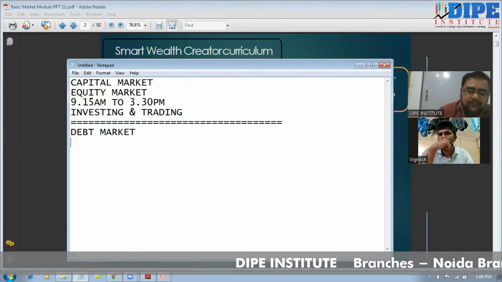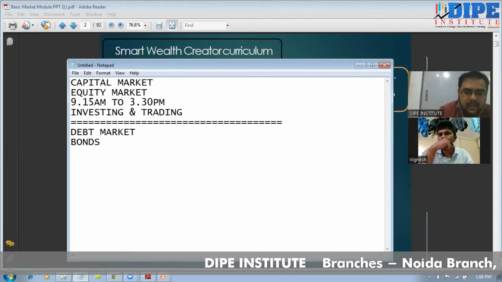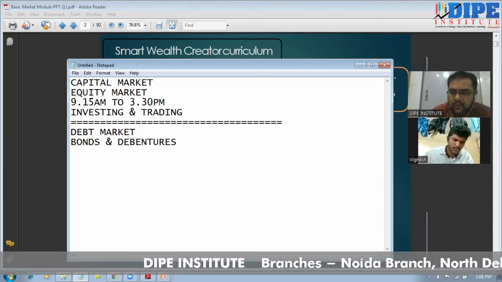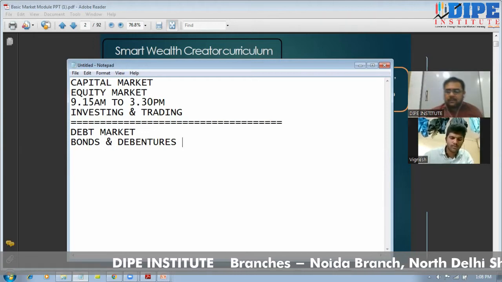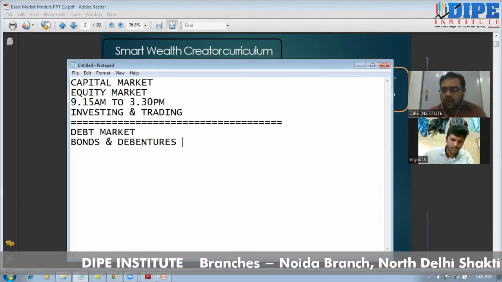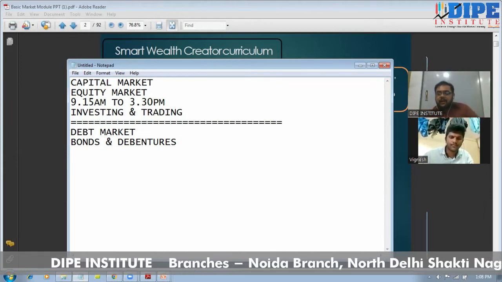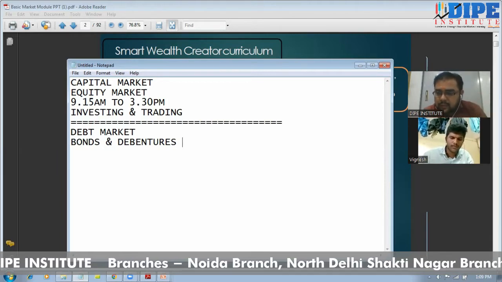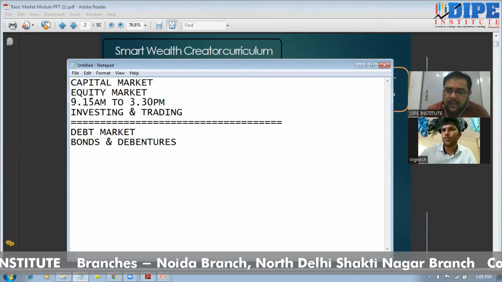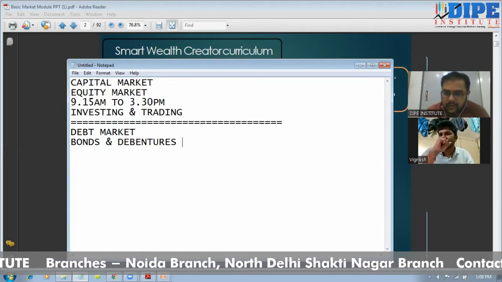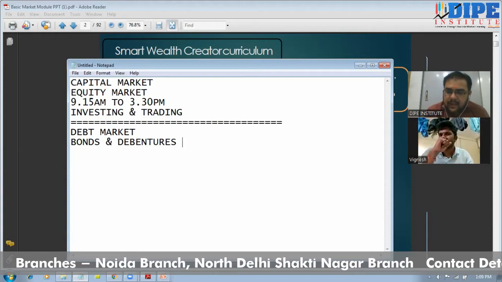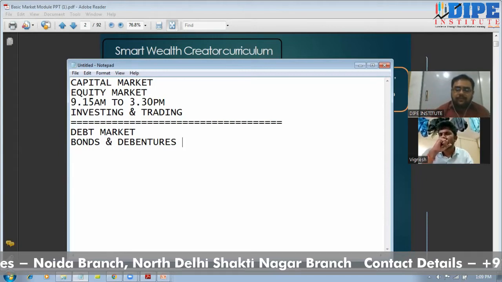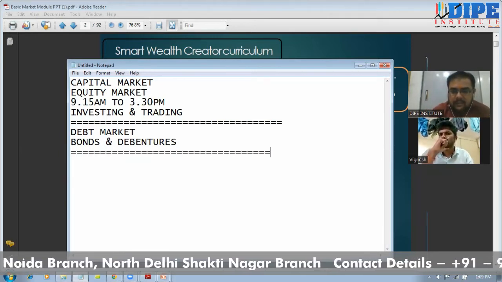In debt funds, basically, bonds and debentures come. Now in India, the bond market is very immature. It is very small, because in India, people are not working very much in the debt market. They are not aware of this market. But in the US and in China, the debt markets are very big, almost equal to the stock market. But in India, only mutual funds are active in the debt market. The retailers and public are not active in the debt market. Okay. The next market is the